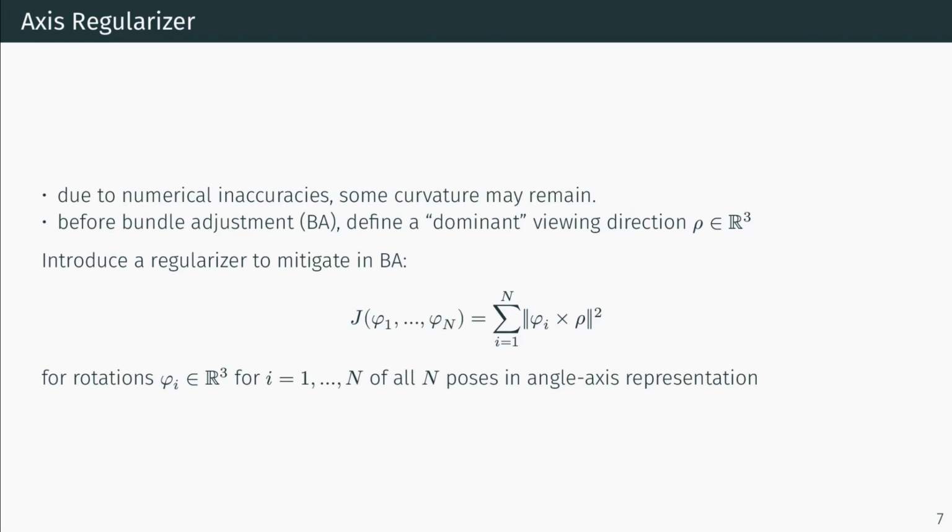Due to numerical inaccuracies, some curvatures may remain in the final reconstruction. To mitigate this, we define a regularizer for the final bundle adjustment. By gathering the viewing direction of all cameras, we define a dominant direction using singular value decomposition, and then add a regularizer minimizing the angle between a viewing direction and this dominant direction.